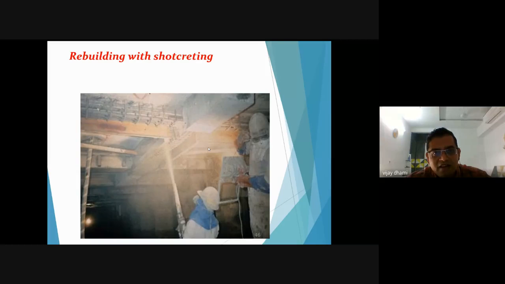This is the gunniting or shotcreting. This is done with the pressure pumps. You have delaminated all the loose concrete from the surface. You have done a treatment to your steels, and after that you are applying a repair mortar using the shotcreting techniques.